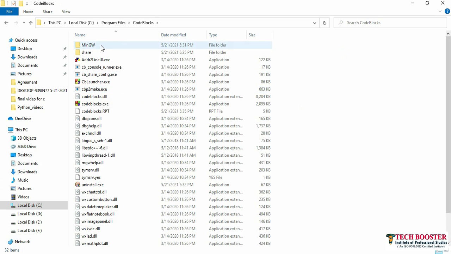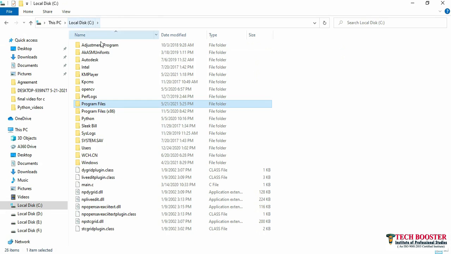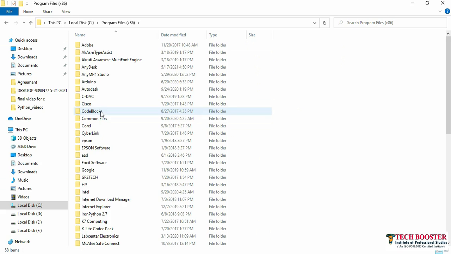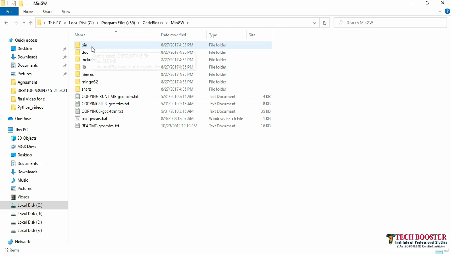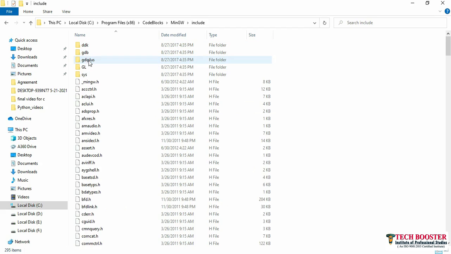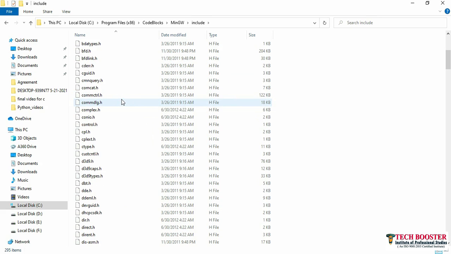Now here in this case, sorry, but I will go back to C and I'll open program files x86. So now here I'll open Code::Blocks, and from here I'll open MinGW. So you need to double click here, and you will have a folder named include. So once you open this one, you can see these are all your header files for C and C++.